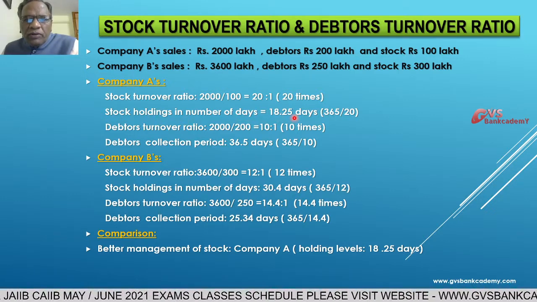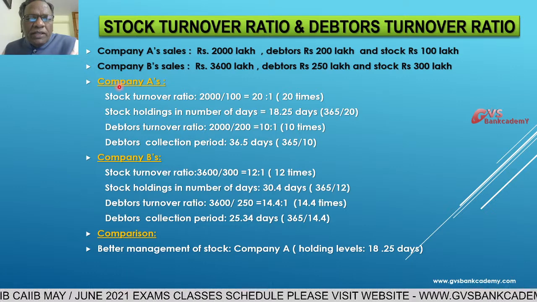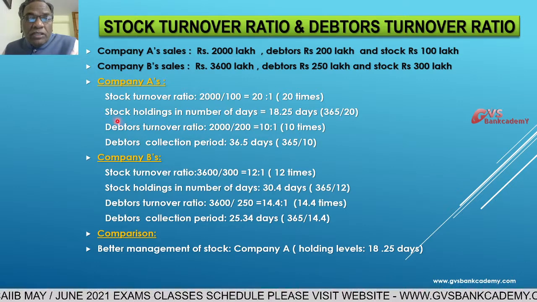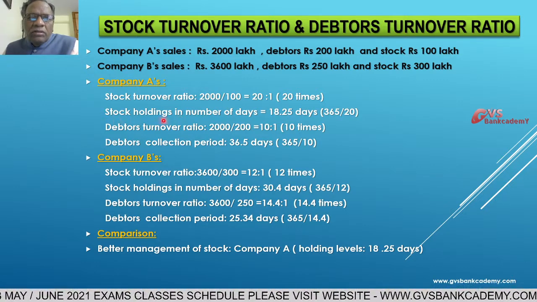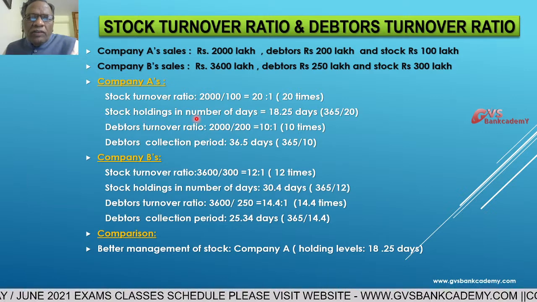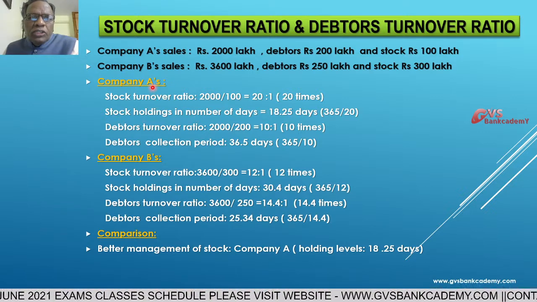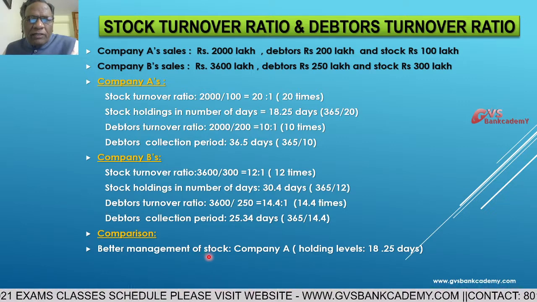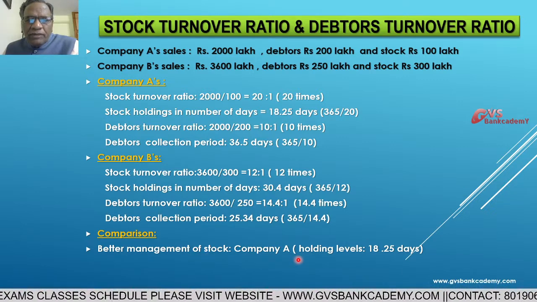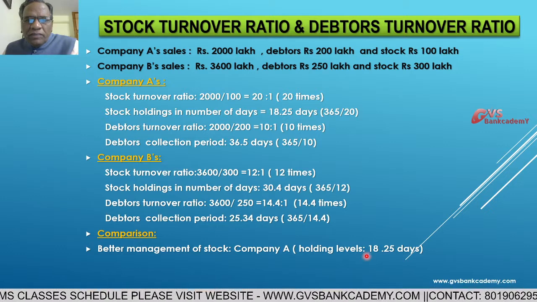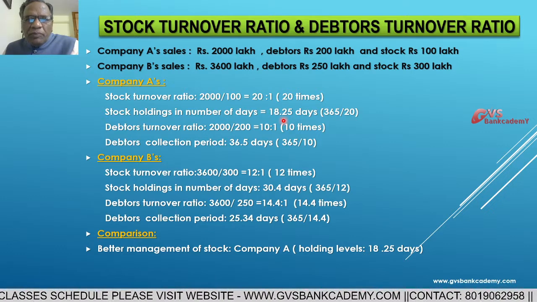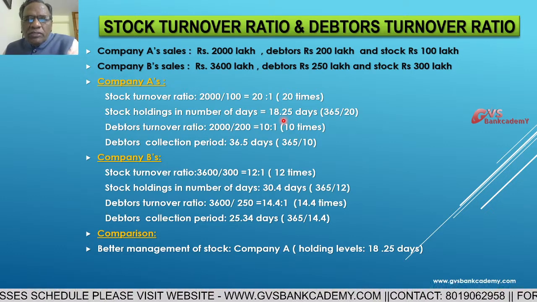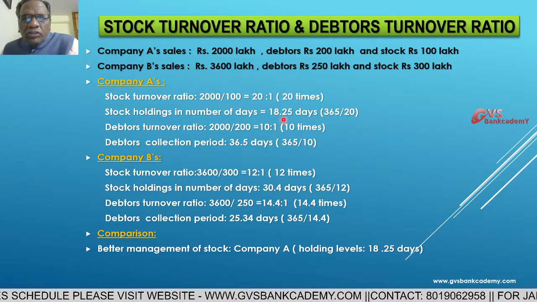So with 18.25 days, company A is maintaining the sales with less stock holdings and lower closing stock levels. Company A is pushing the sales. That's why from the better management of stock angle, company A is better. Every 18.25 days they are moving the stock to the market.